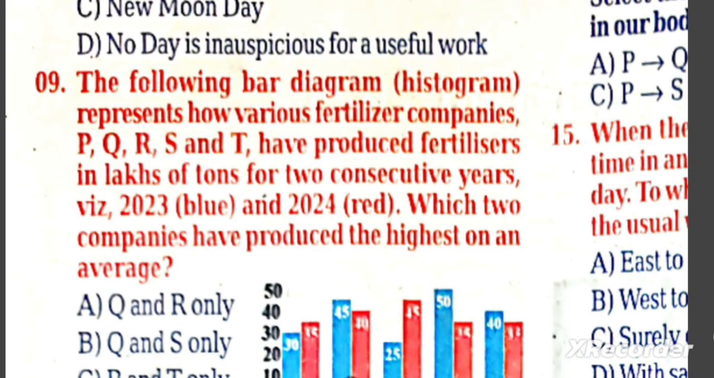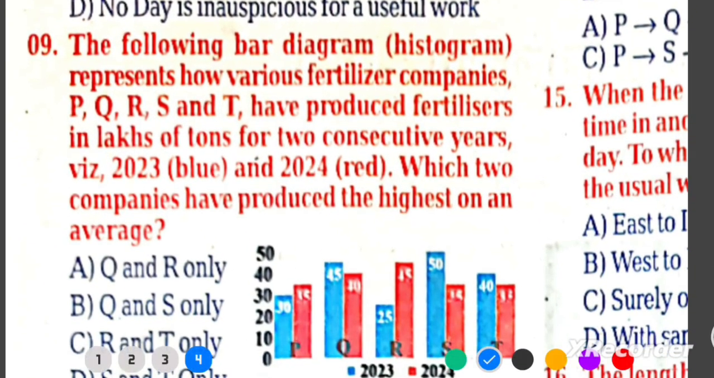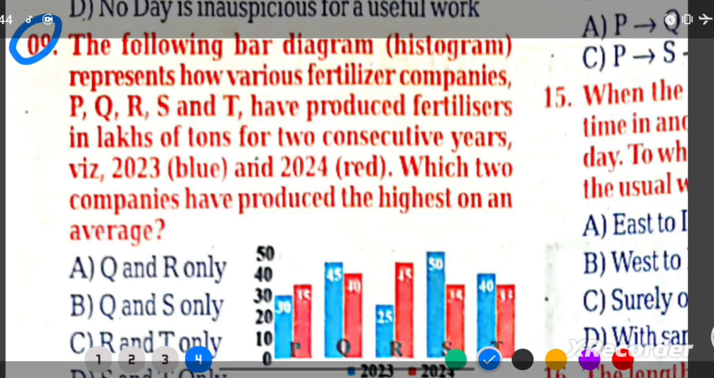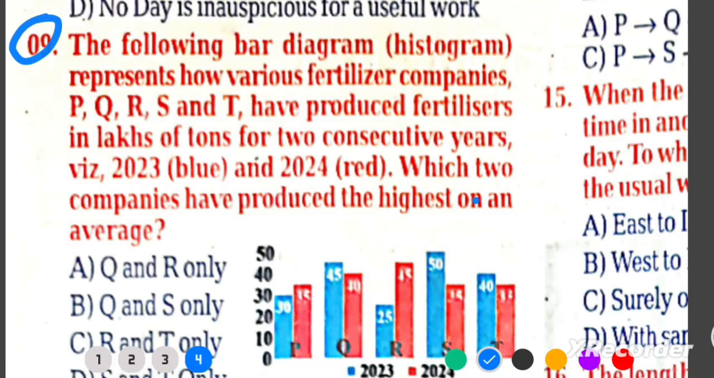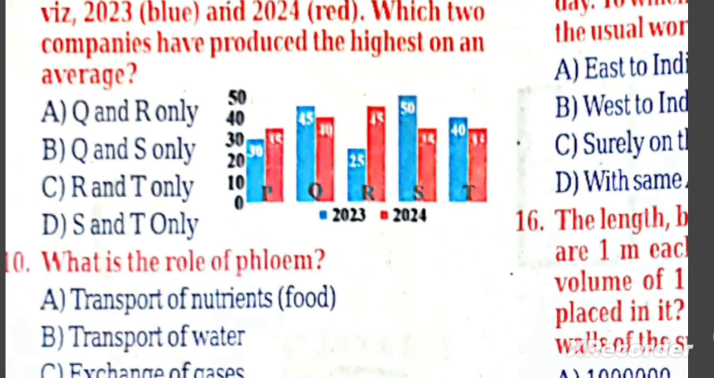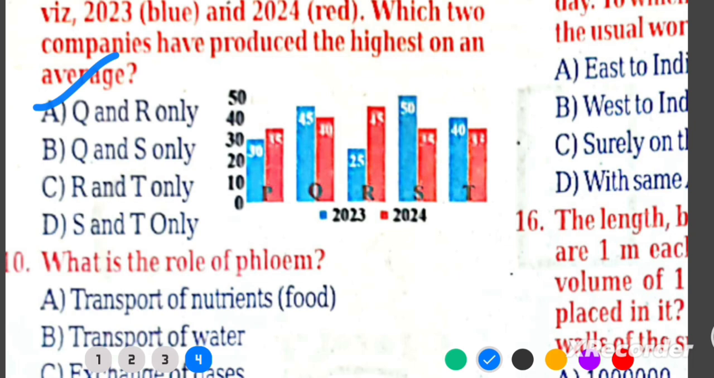Q9. The histogram shows fertilizer production in lakhs of tons by companies P, Q, R, S, and T in 2023, blue, and 2024, red. Which two companies produced the highest on average? Answer B. Q and S only. Explanation: from the graph, Q and S have the tallest bars overall, meaning the highest average production across both years.